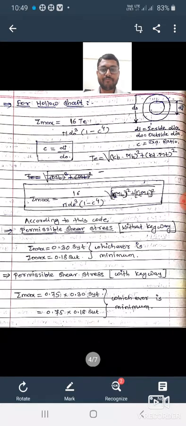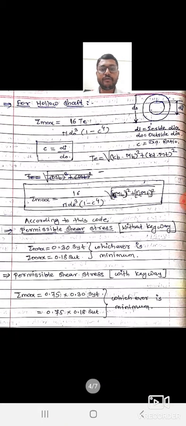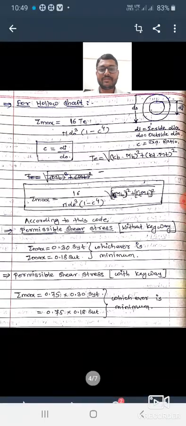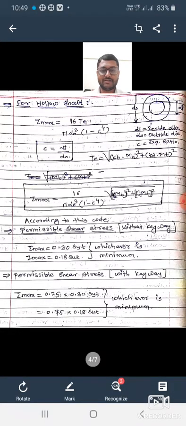Next point is, according to the ASME code, we have some conditions for permissible shear stress. Without keyway in the shaft, the condition is tau max equal to 0.30 SYT and tau max equal to 0.18 SUT. SYT means tensile yield strength, SUT means ultimate tensile strength. Whichever is minimum, we can take as the value of tau max for further calculation.